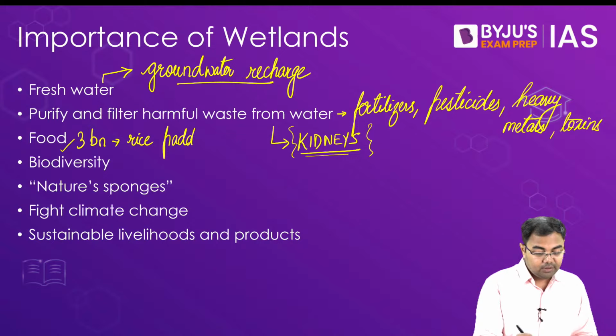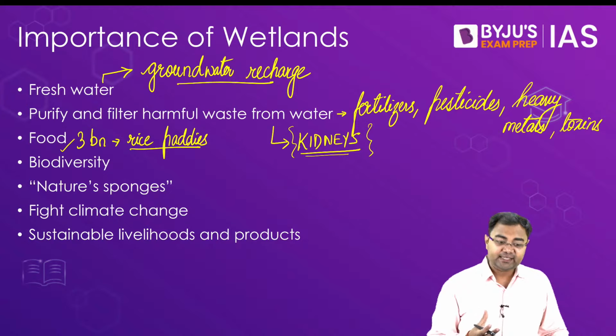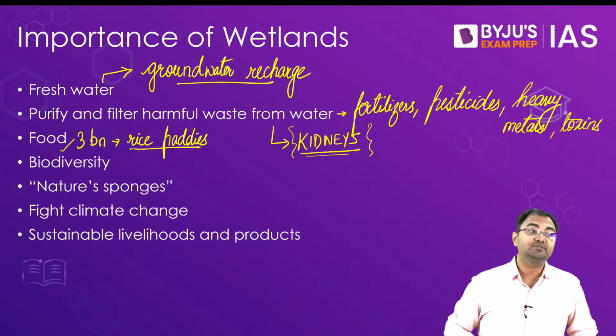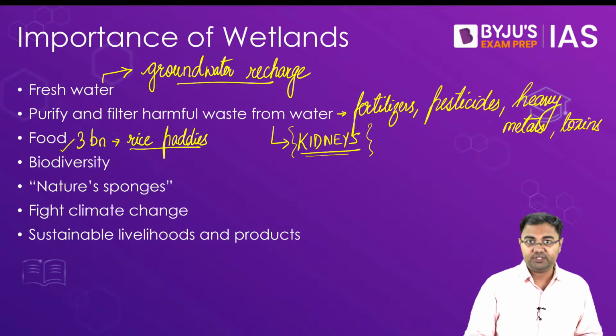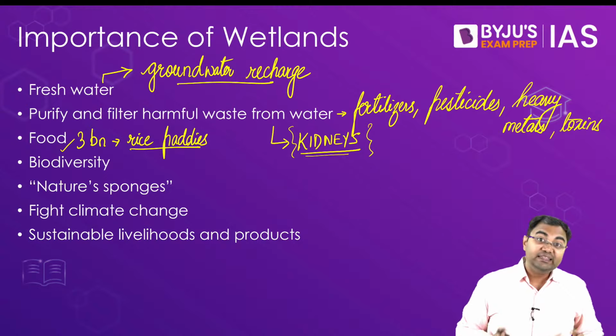That's why they are very crucial sources. They are a crucial source of food not only from the perspective of rice or other things that can be cultivated, but also from the perspective of fish population. We see that a lot of commercial fish grow in these kinds of areas.